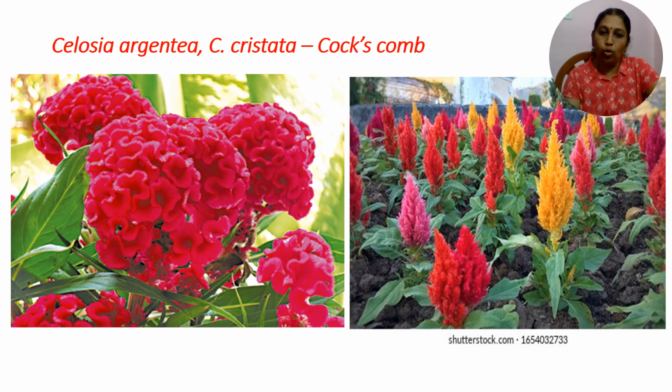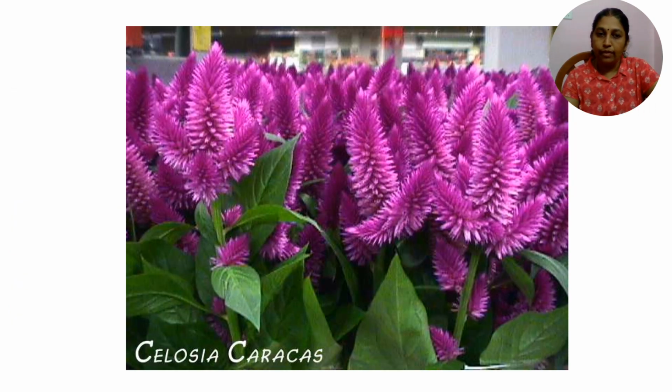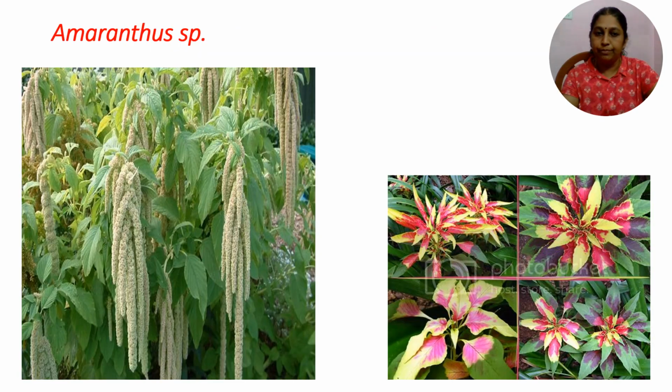This is coxcomb, Celosia argentea and Celosia cristata. Several species are there under this Celosia genus. It is a very important ornamental crop which shows wide variation in its color as well as the shape and structure of the flower. There is a huge variation that exists in this coxcomb. And this is also a species of Celosia which is grown in landscaping.